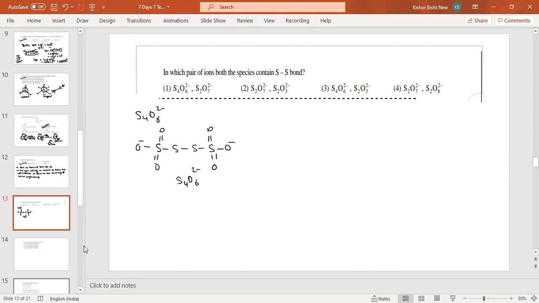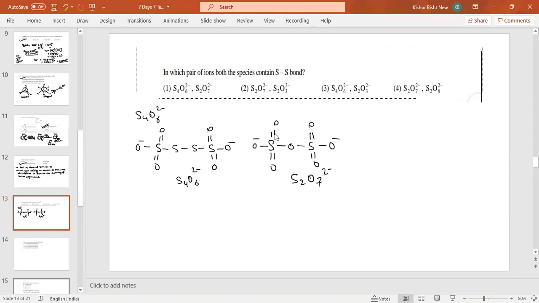Next S2O7, S-O-S, double bond O, O negative, double bond O, and O negative. This is S2O7 2 negative.